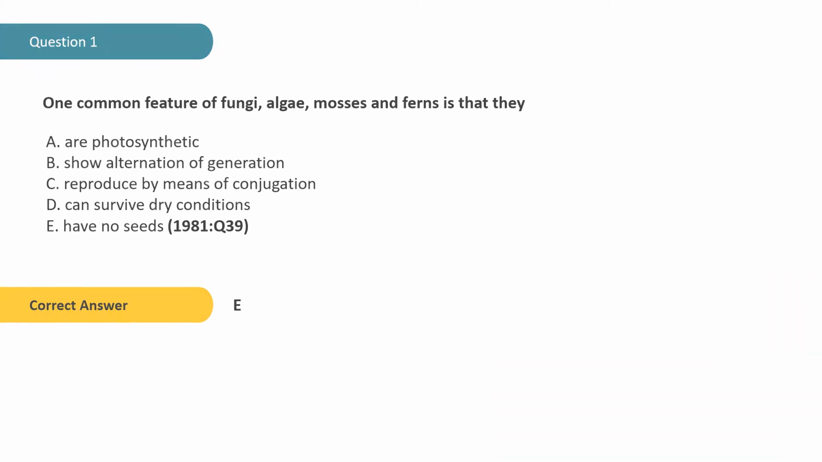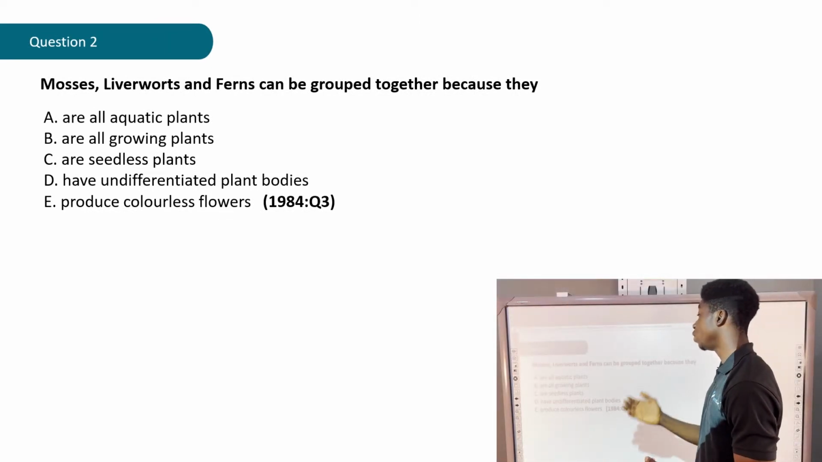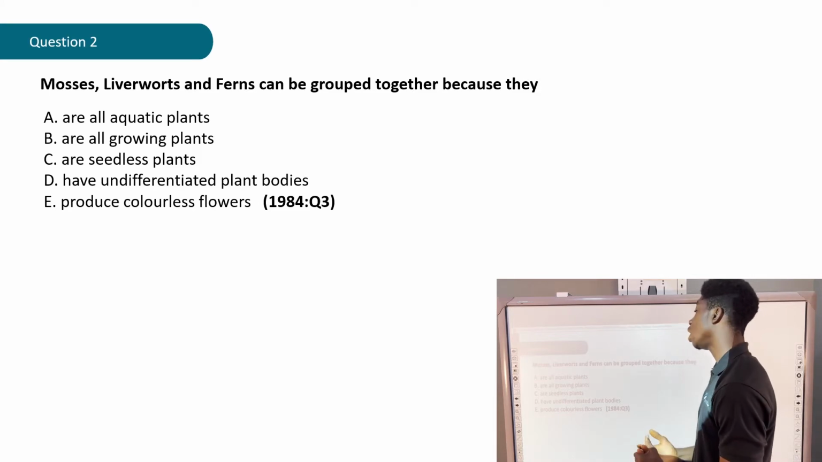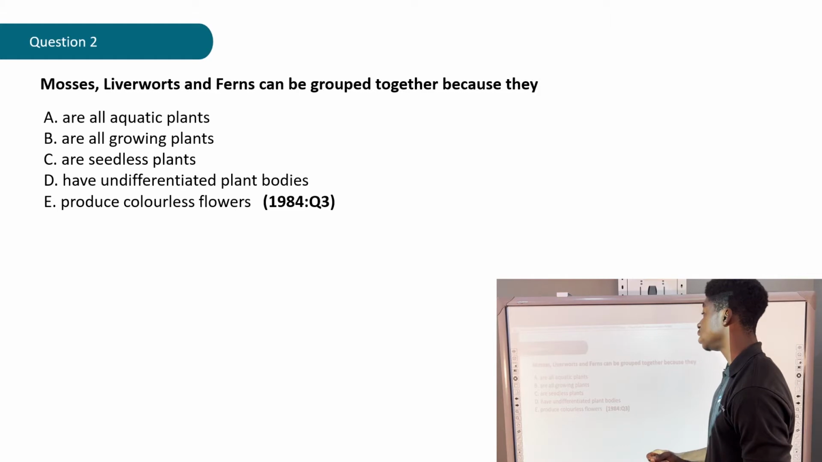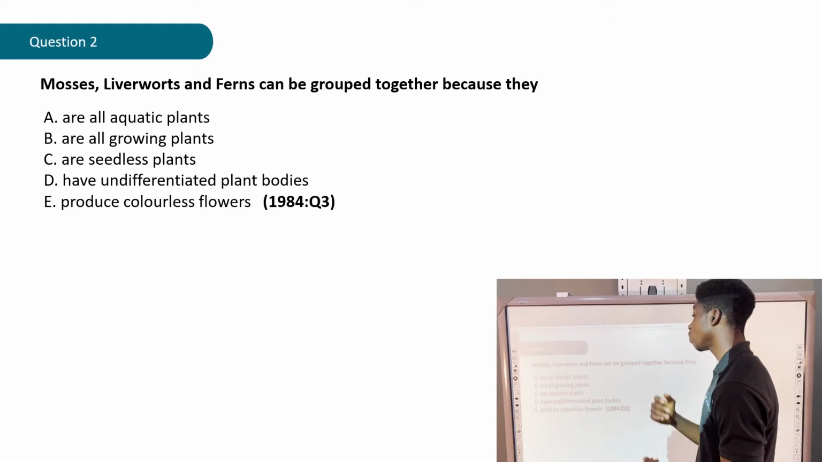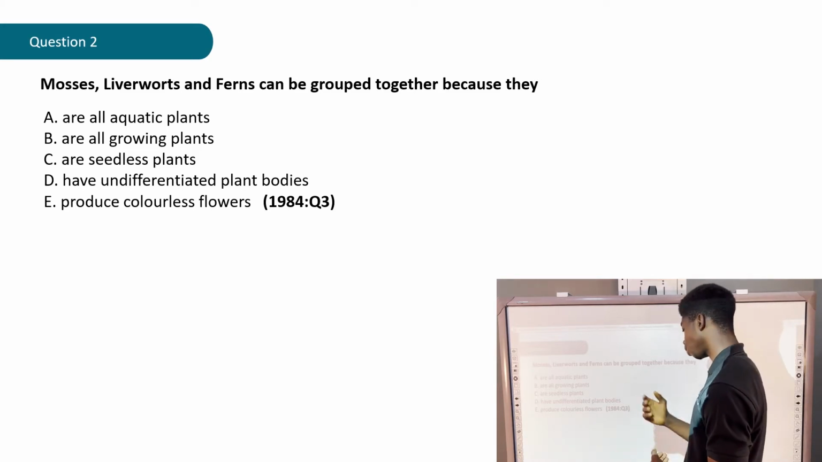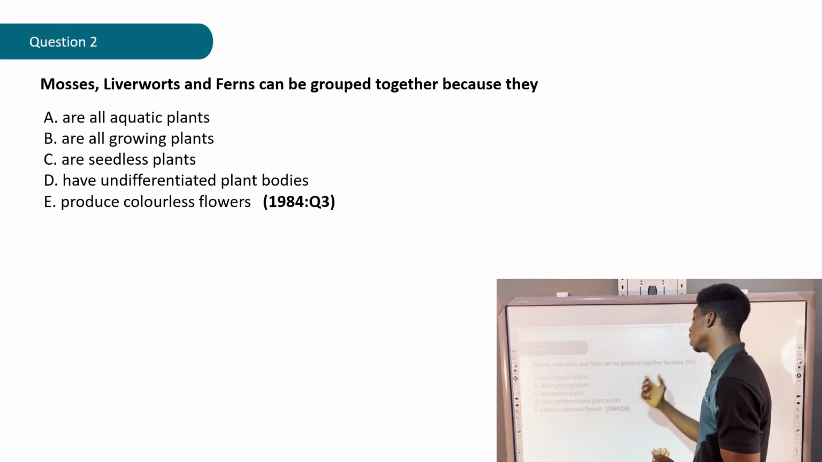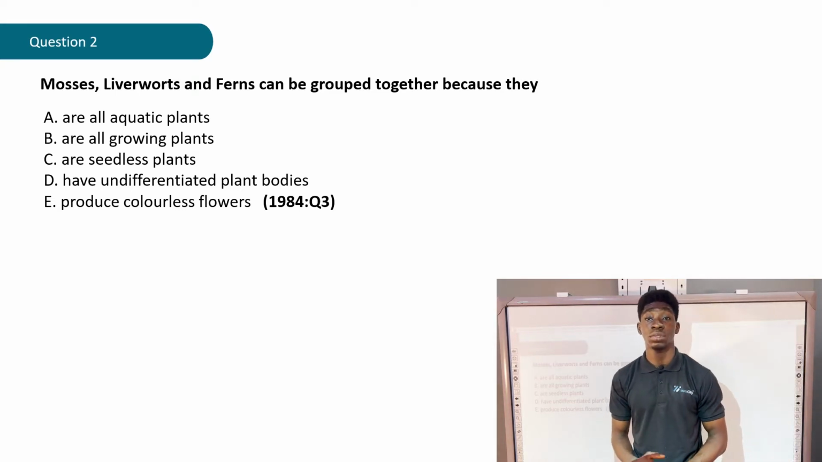Question 2. Mosses, liverworts, and ferns can be grouped together because they A. are all aquatic plants, B. are all growing plants, C. are seedless plants, D. have undifferentiated plant bodies, E. produce colorless flowers. Question gotten from the year 1984, question 3. Let's give it a try.